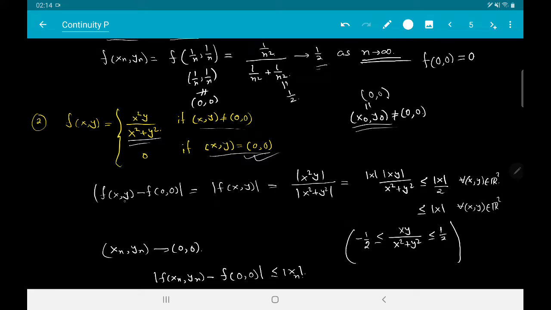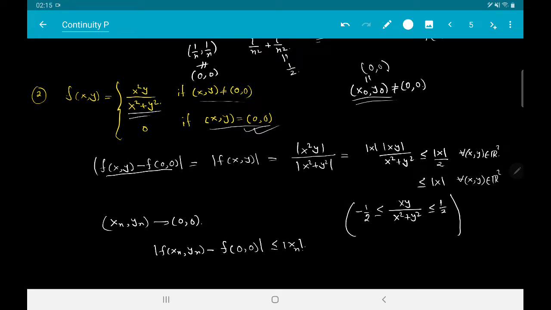So let us compute, or estimate, this difference: |f(x,y) - f(0,0)|. We know that f(0,0) is 0, so I have taken the modulus of this. This gives me the modulus of x²y divided by the modulus of x² + y². The denominator is always non-negative, so in that case I can just remove the modulus sign there, and I write it as |x| times |xy|/(x² + y²), but then this quantity is less than or equal to |x|/2.